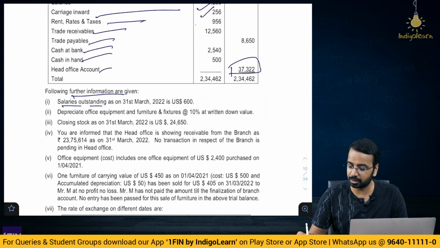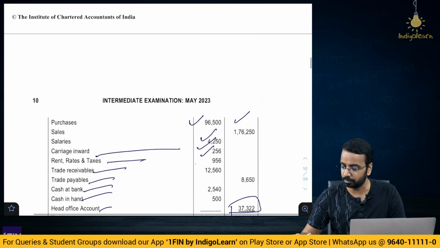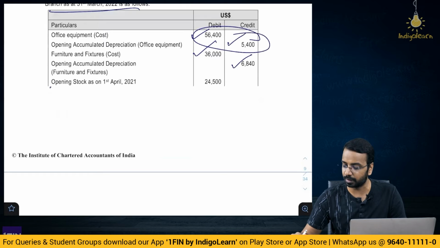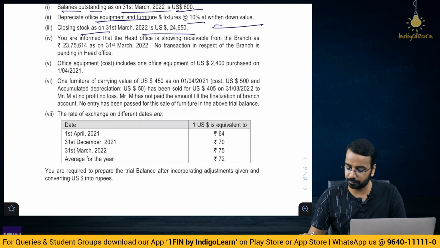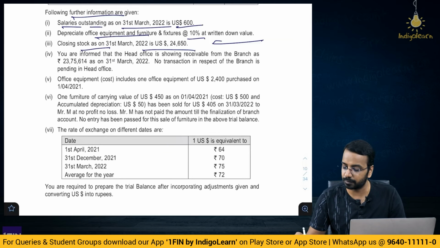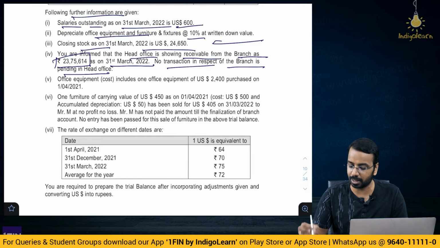Salaries outstanding as on 31st of March of 22 is $600. Depreciate office equipment at 10% on written down value. So you will take this written down value and then you will calculate. Closing stock is 24,650. You are informed that the head office is showing receivable from branch as 23,75,614 as on 31st March. No transaction in respect of branch is pending at head office. So this will be the closing balance.